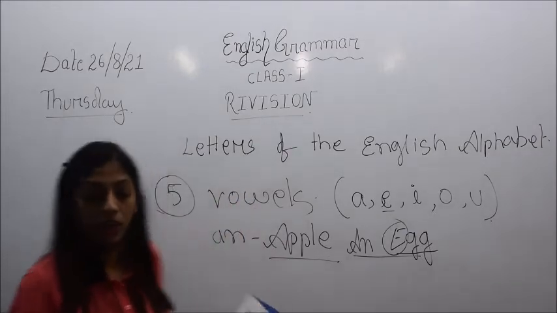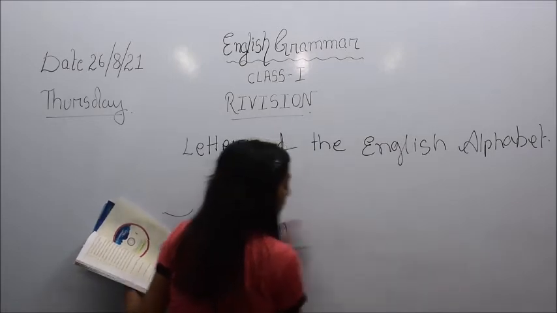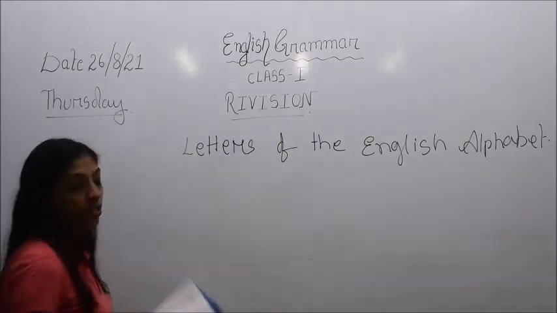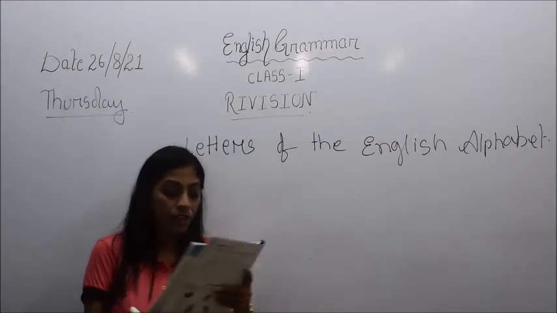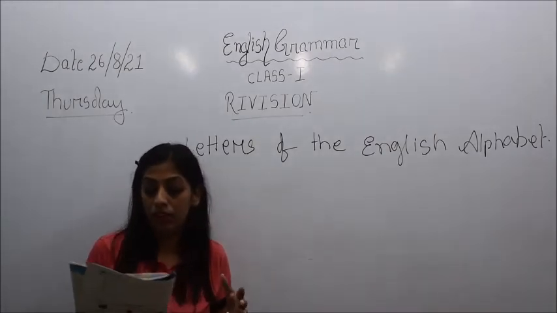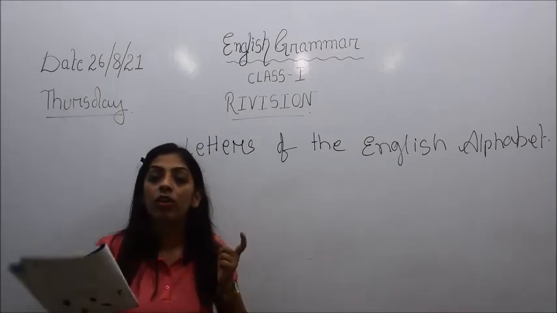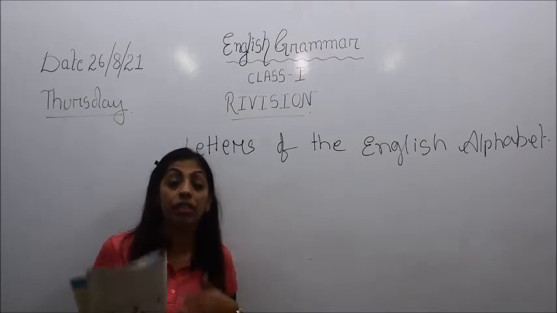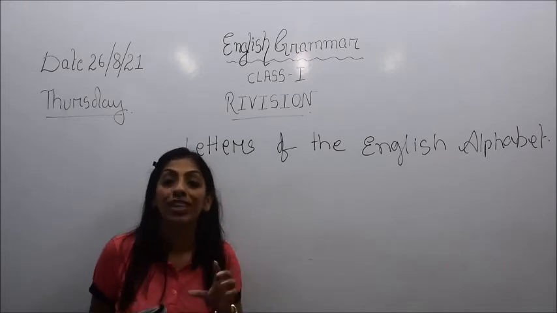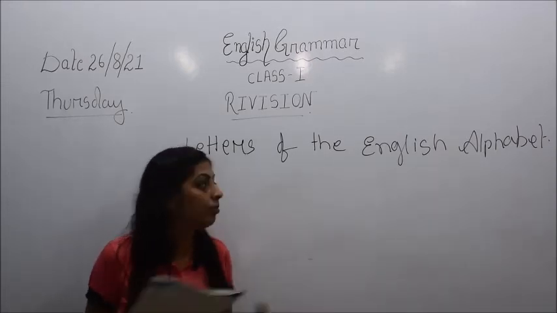So here in your book, children, look at page number 3. An exercise has been given here, so you have to learn this. I may give any question from here. The names of some vehicles have been given, and you have to find out which word starts with a vowel and which word starts with a consonant.